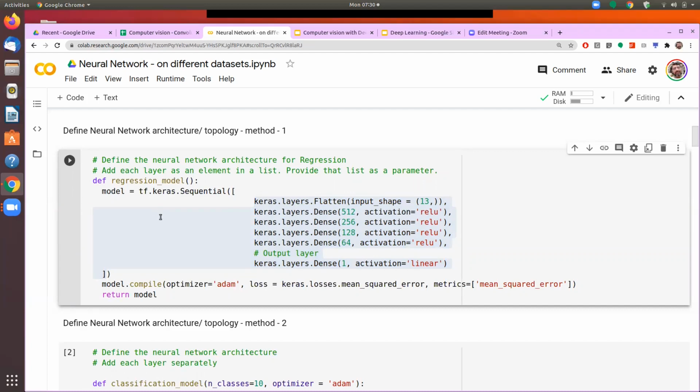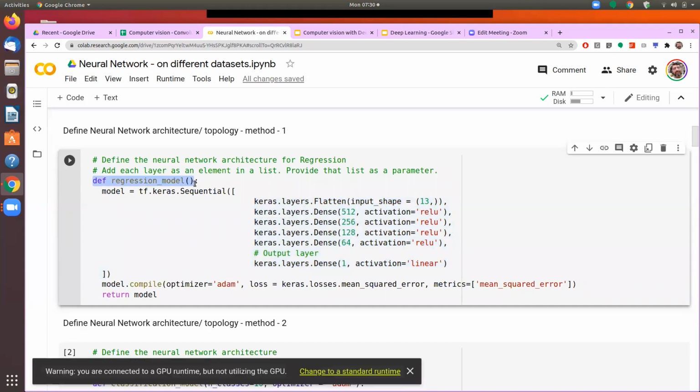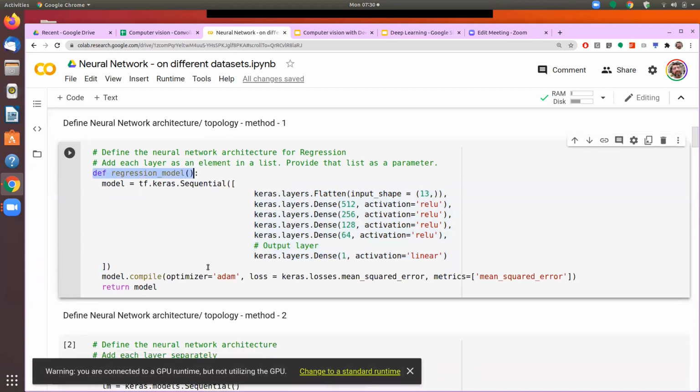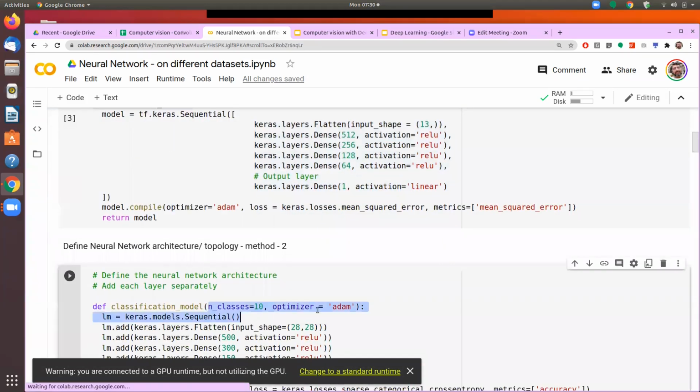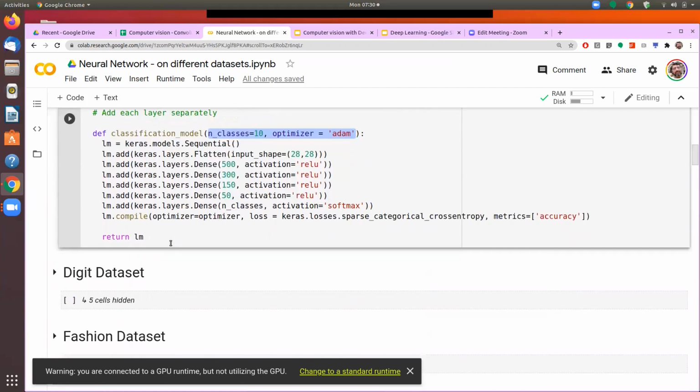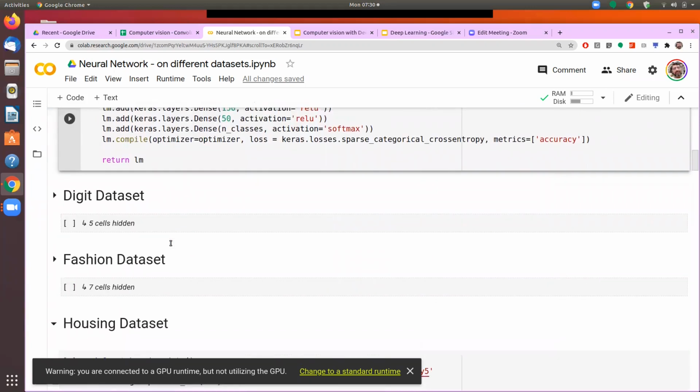The second change which we have done compared to last week is that now we are defining this model as a function so that it can be called again and again. So we have given a name to the function, and then parameters, if required, can be passed here. And then we define the function, we compile the function. Having done that, now let me import certain data sets.